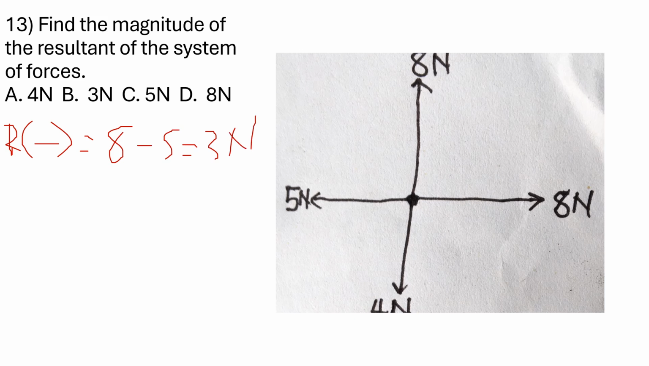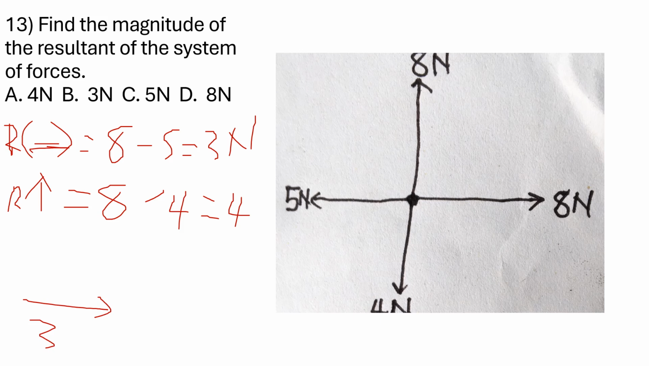Okay, upward, I want to resolve upward. What is pointing upward? 8 is pointing upward, but 4 is pointing against that, minus 4. This is 4 newtons. So I can combine this. One is going sideways like this. Let me draw that. And what value do you have there? 3. Another one is going up, so I can put the upward force there. That is 4 newtons.